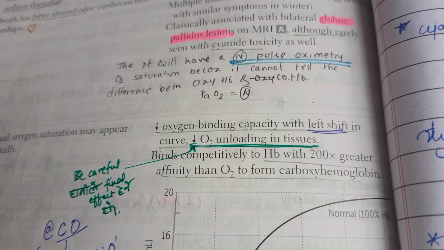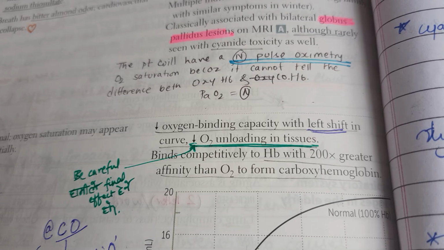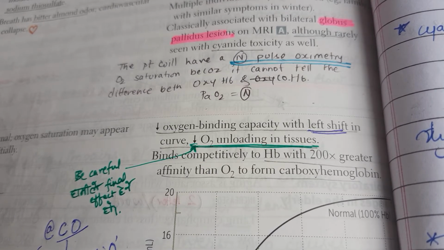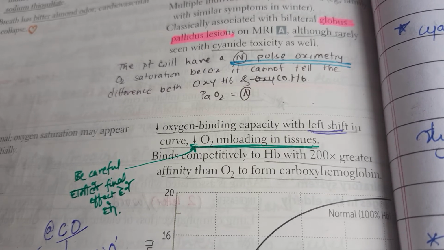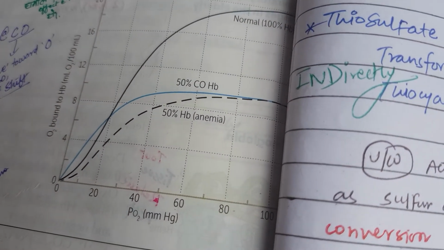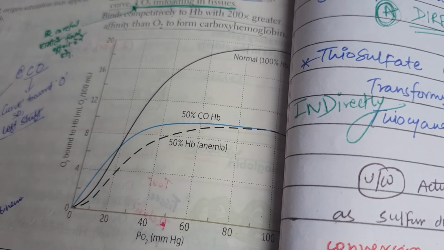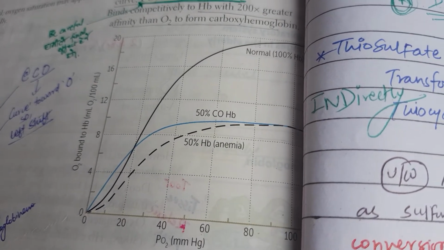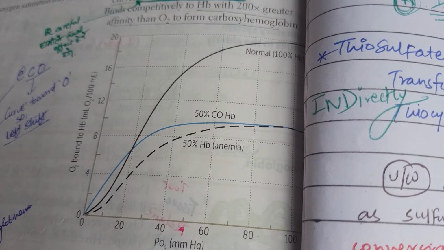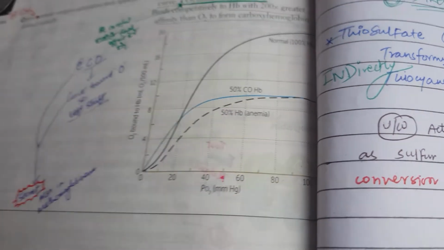There is decreased oxygen binding capacity with a left shift in the curve, decreasing oxygen unloading in the tissue. Carbon monoxide binds competitively to hemoglobin with 200 times greater affinity than oxygen to form carboxyhemoglobin. Remember that. Here you can see the oxygen bound to hemoglobin. Normally 100% of hemoglobin is bound, but with carbon monoxide only 50% is bound.